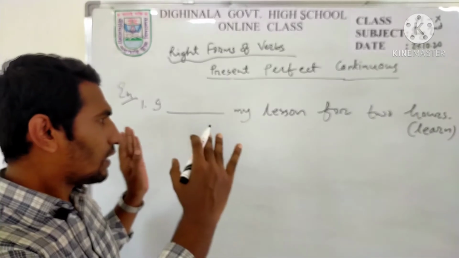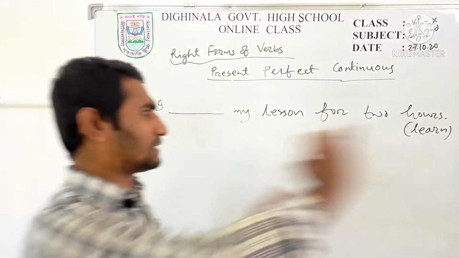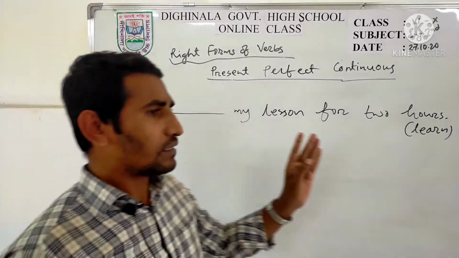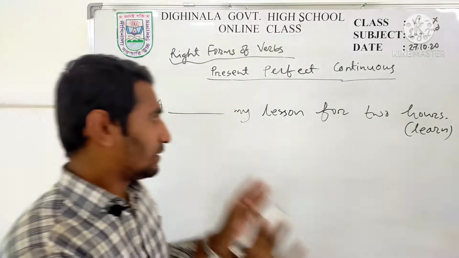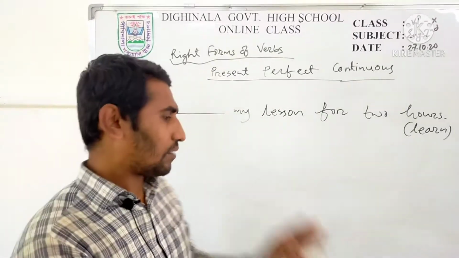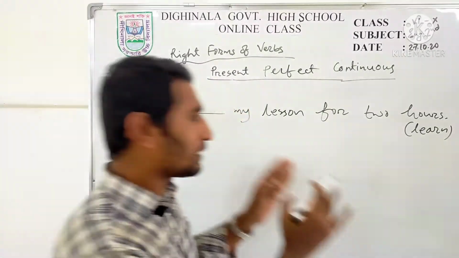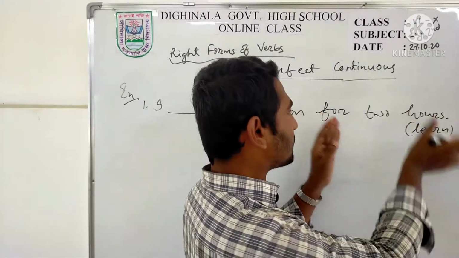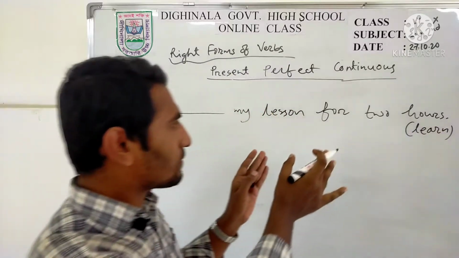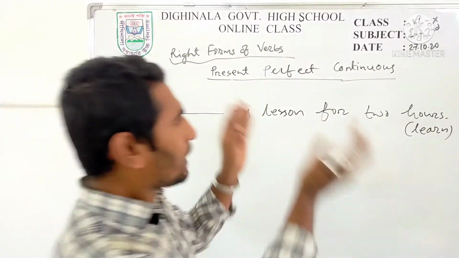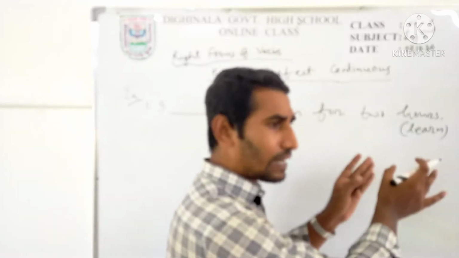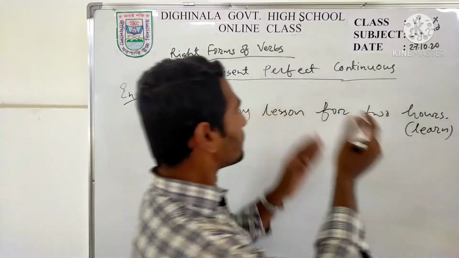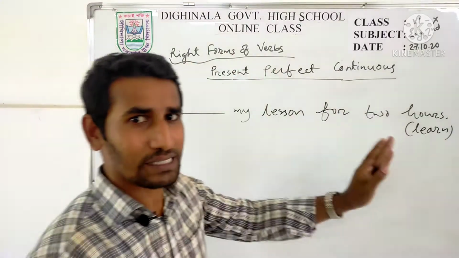So if I just delete 2 ঘন্টা ধরে, so what can it be? It is আমি আমার পড়া শিখছি. That means it is present continuous tense. আমি আমার পড়া শিখতেছি বা শিখছি, it is present continuous tense. But if I put 2 hours, that is time, in this same present continuous tense, then obviously it has to be 2 ঘন্টা ধরে পড়া শিখতেছি. That means it has to be present perfect continuous tense. That is, for these 2 hours, it has become present perfect continuous tense.